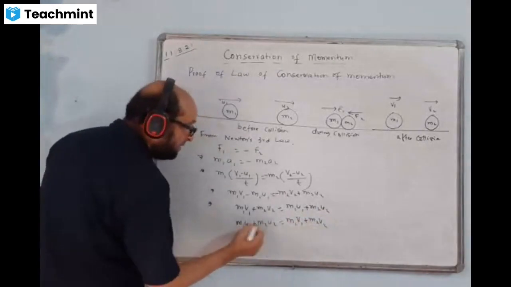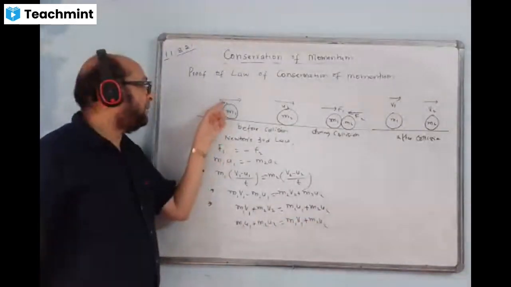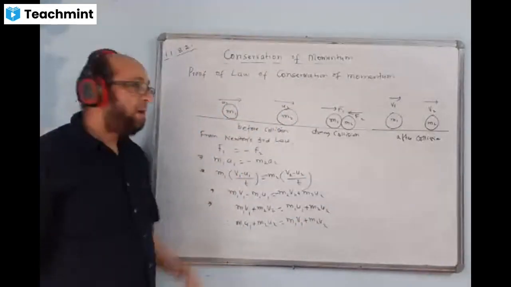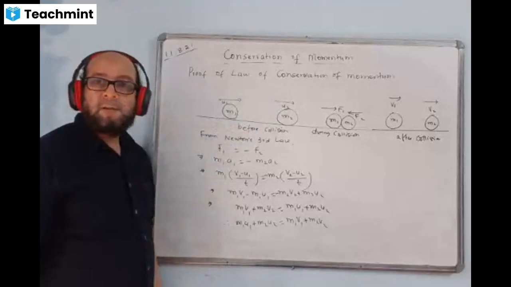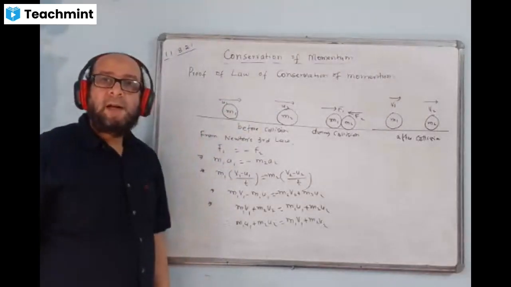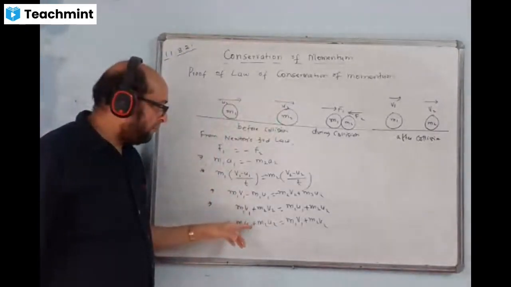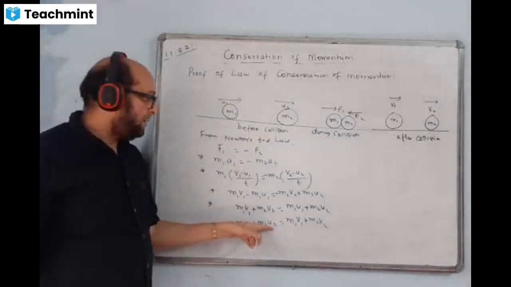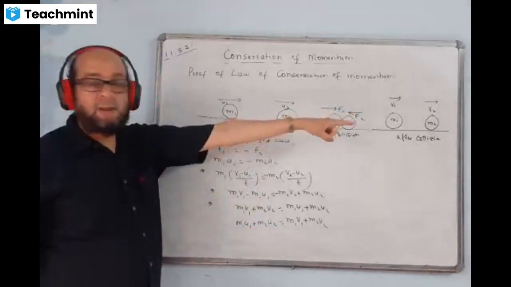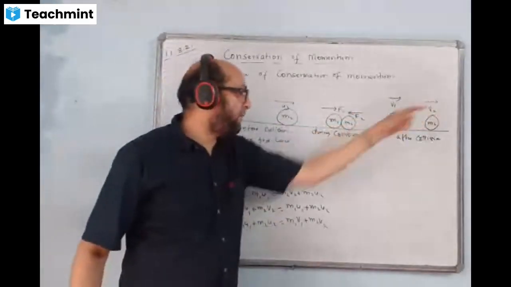What is M1 U1? M1 U1 is the initial momentum of the first body, M2 U2 is the initial momentum of the second body. They are moving in the same direction. When two vectors are in the same direction, what is the total resultant addition? This plus this, that is M1 U1 plus M2 U2. This is the value of initial momentum before collision. And what is the momentum after collision? M1 V1 plus M2 V2.